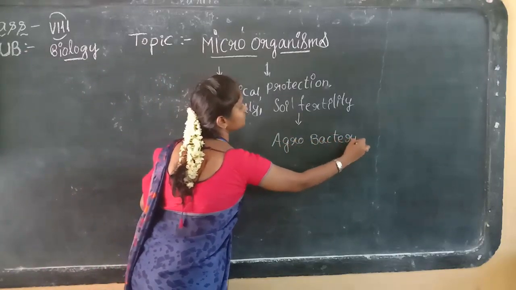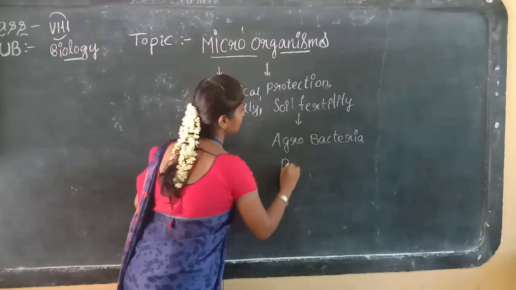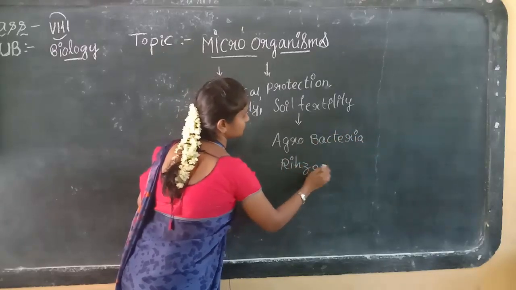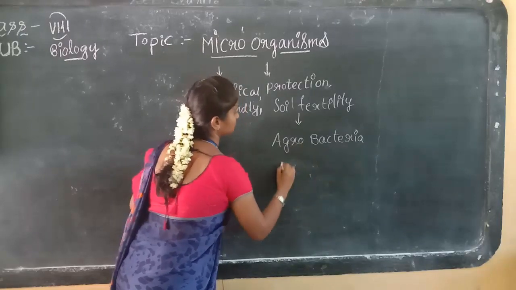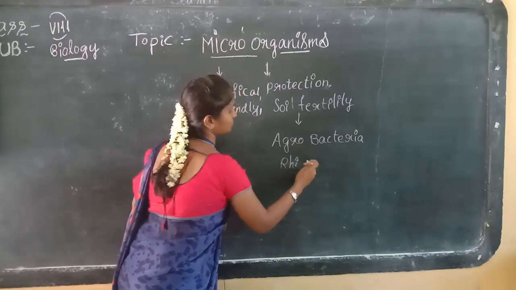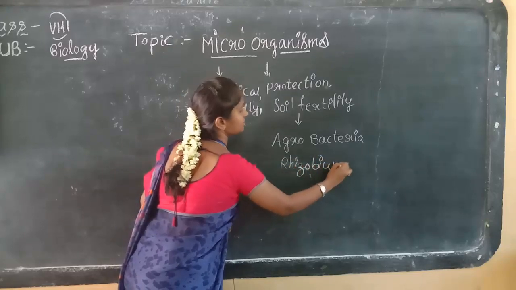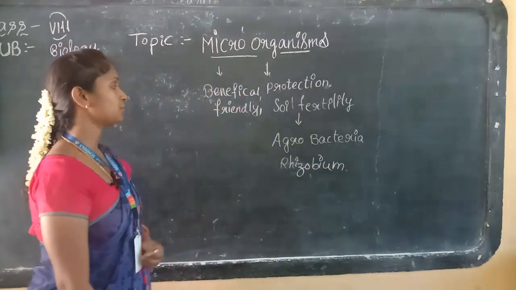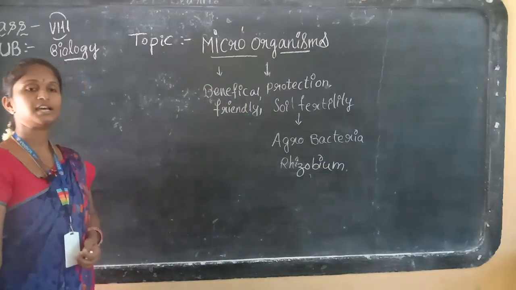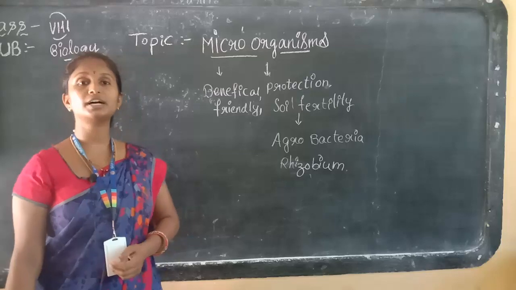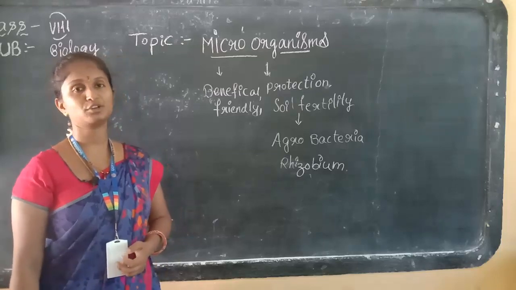Azotobacter and Rhizobium. We already discussed these in the last session, and also the making of curd and bread with the help of microorganisms.